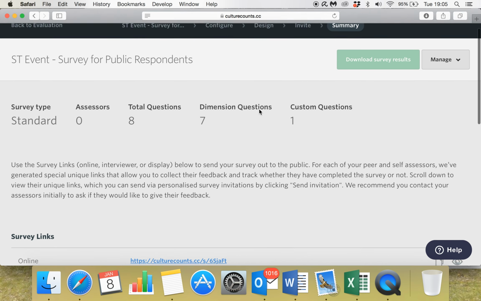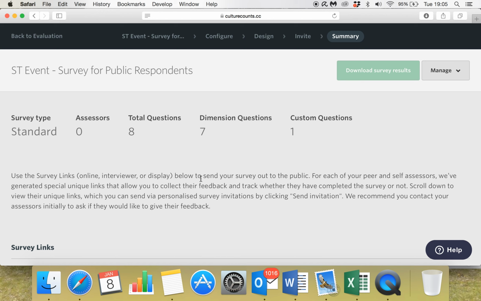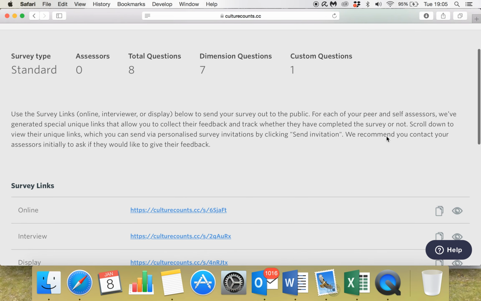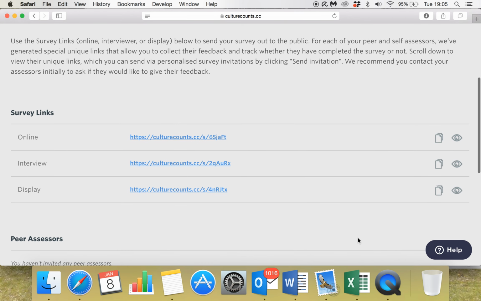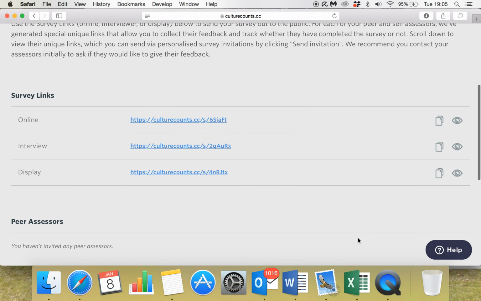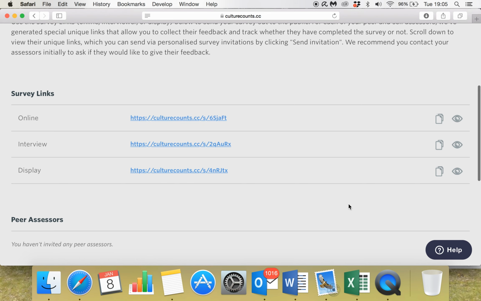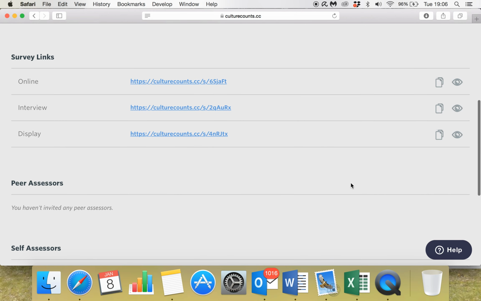Okay, so here we are on the final page. This is the summary page. You can see here that we've got a breakdown of the different types of questions that have been asked. You have your different links for the different delivery methods. Some people choose to use all three and then they can compare how their audience reacted according to the different delivery methods. Other people might just want to choose one, and that's absolutely fine. And we're happy to discuss that with you on a case-by-case basis.